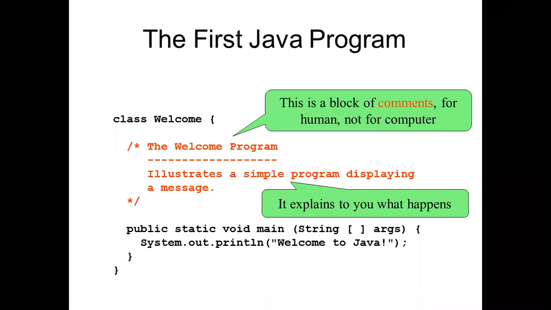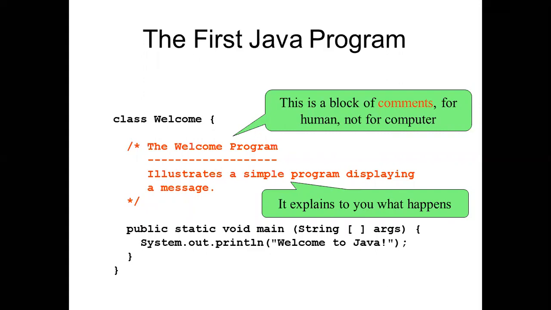Now you can see these are called the comment lines. The program starts from here, class Welcome, and these are called the comment lines. Comment lines make the program beautiful and user friendly, so that other programmers can understand.